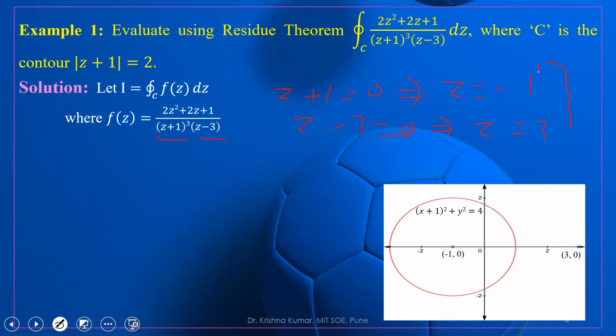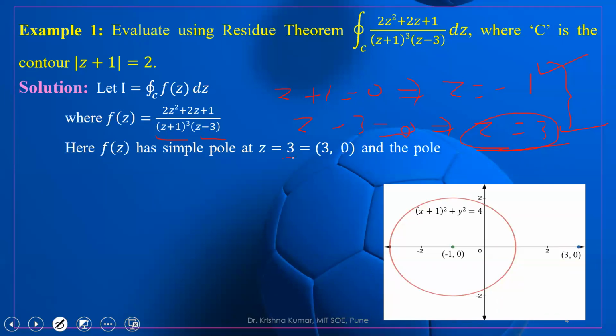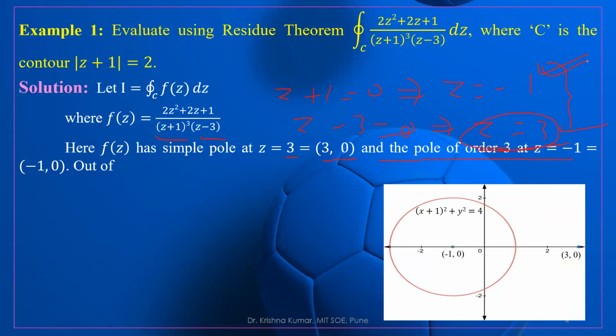Z equal to minus 1 is the pole of order 3 because its power is 3. And z equal to 3 is the pole of order 1, means it is a simple pole. So f of z has a simple pole at z equal to 3, which means the real part is 3 and the imaginary part is 0. And the pole of order 3 is at z equal to minus 1, that is, the point minus 1, 0.